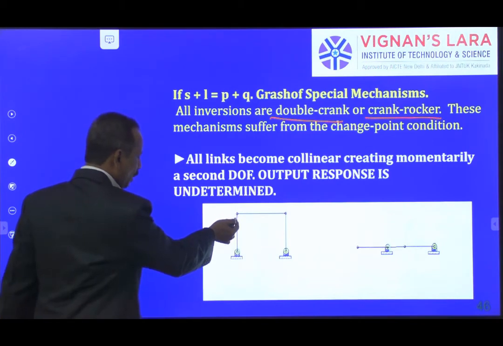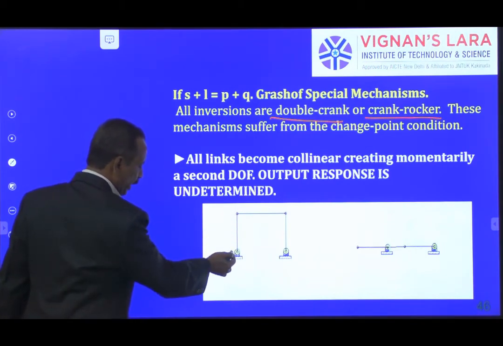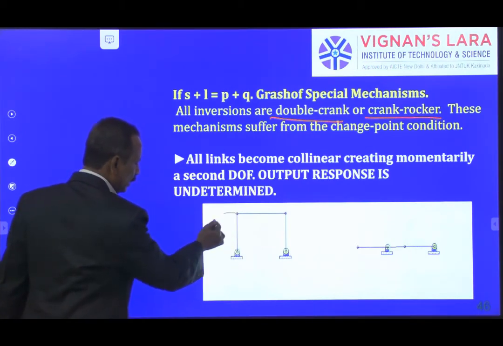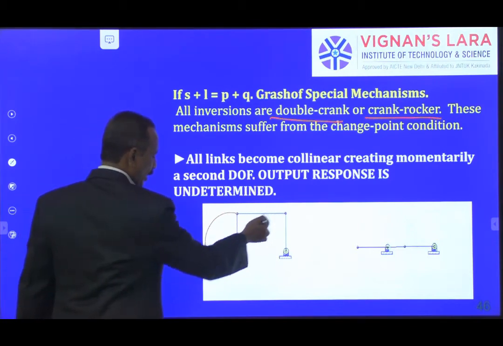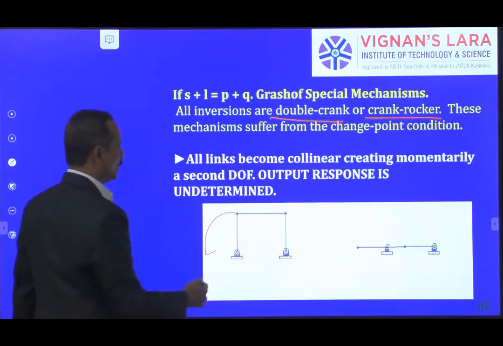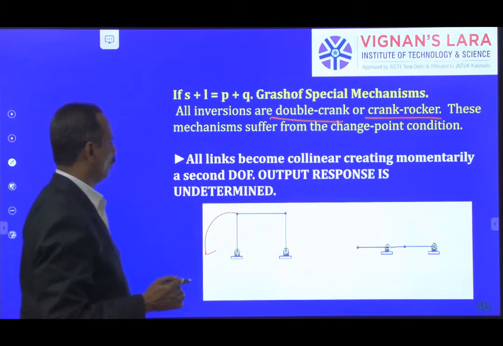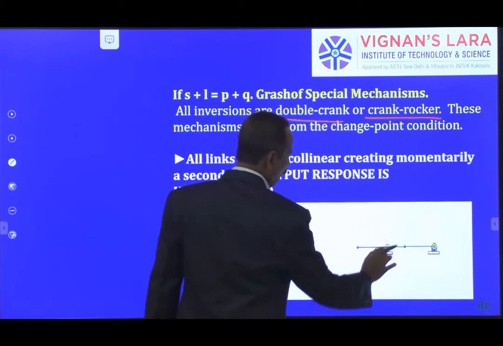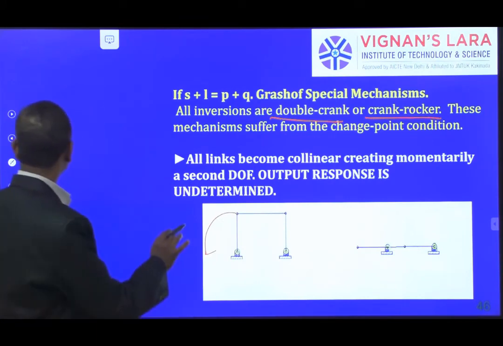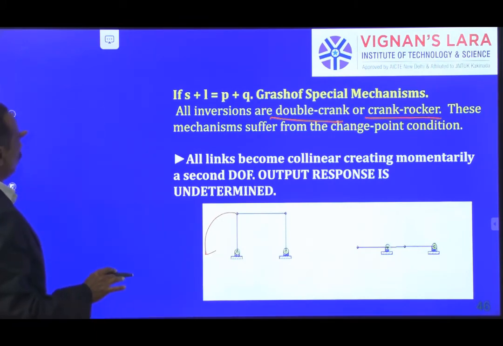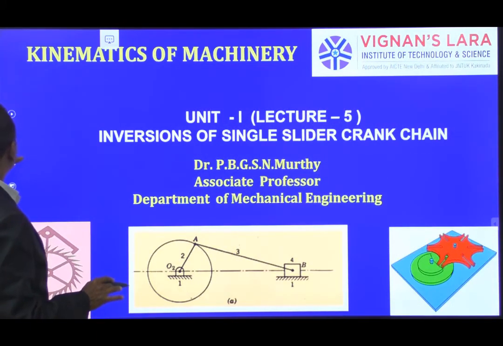You assume like this is revolving by 90 degrees. This comes here and this matches this and this matches this. Then it becomes a second degree of freedom and output response is undetermined. Okay, this is a special case, don't bother about this.